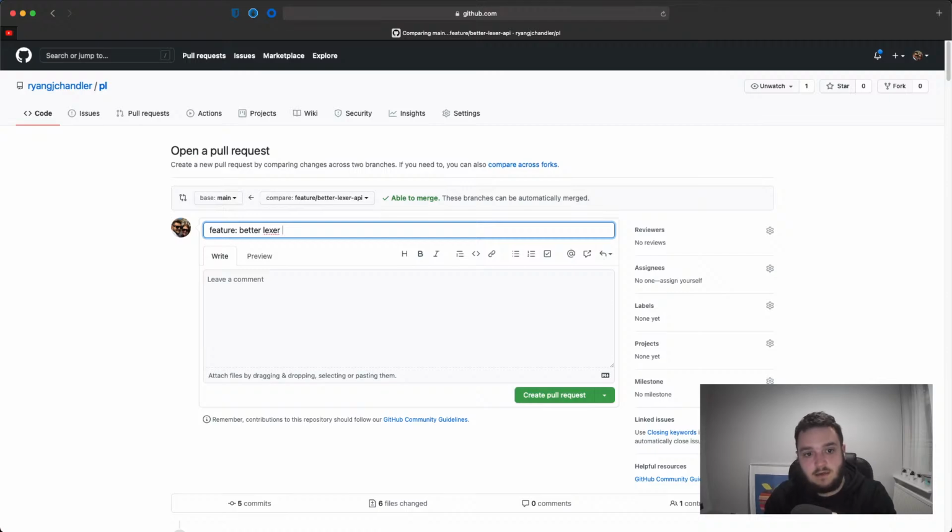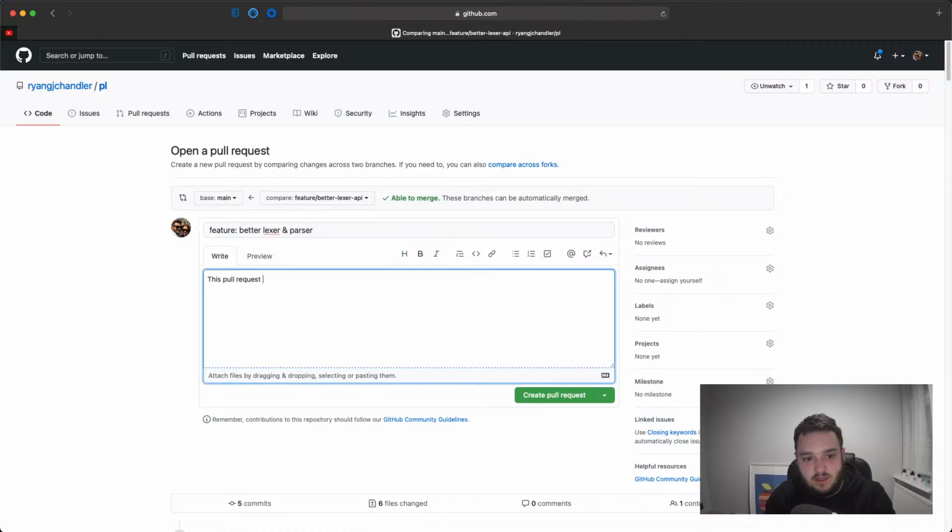Better lexer and parser. This pull request implements a better API for the lexer, including next and peek methods. There is also a very simple parser for parsing out binary expressions.